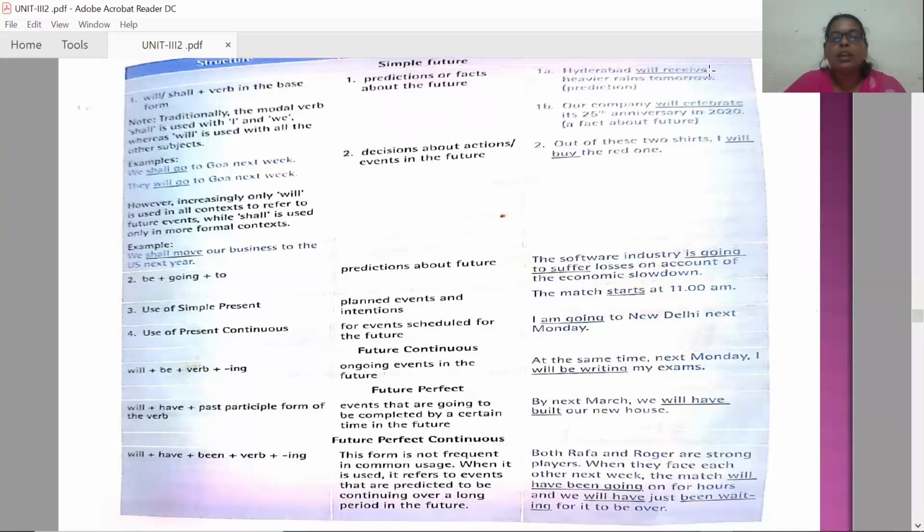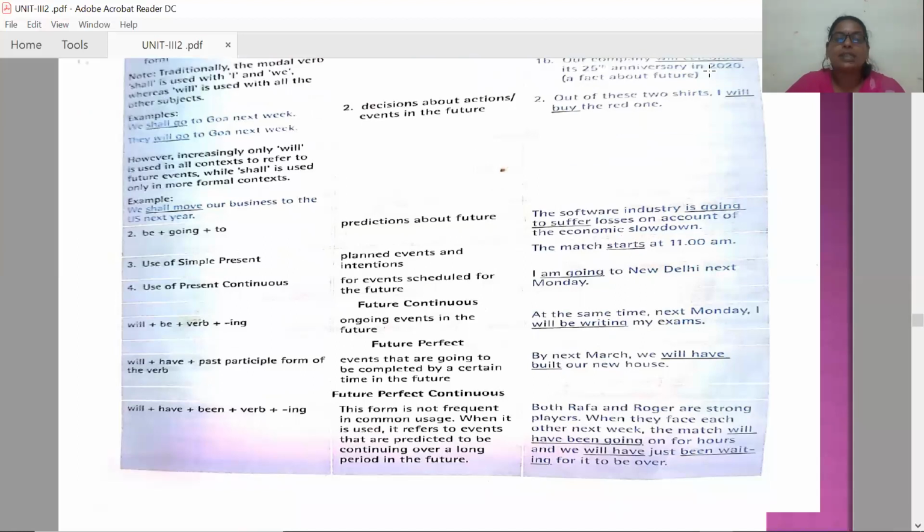And coming to the other one, future perfect continuous tense, the structure is will plus have plus been plus verb plus ing. This form is not frequent in common usage. When it is used, it refers to events that are predicted to be continuing over a long period in the future. This tense is not used very regularly, very rarely.